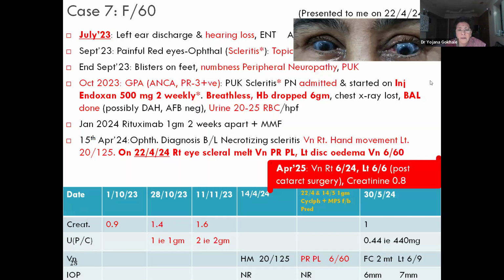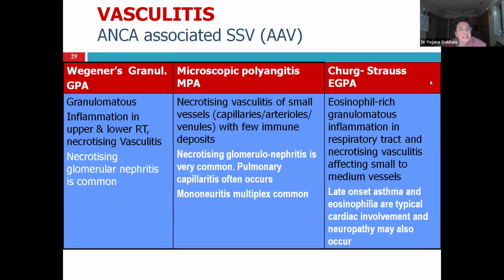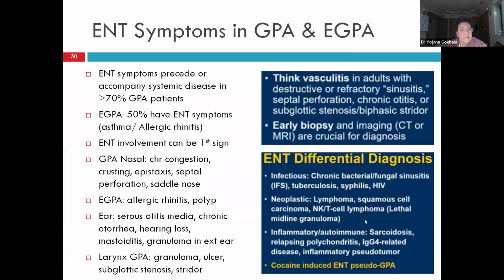Remember here, rituximab and mycophenolate mofetil did not help the patient. Now, these are various clinical features of ANCA-associated vasculitis, that is GPA, microscopic polyangiitis, and EGPA. The ENT symptoms of GPA and EGPA occur in 70% of patients of Wegener's and 50% of patients of eosinophilic granulomatosis with polyangiitis.